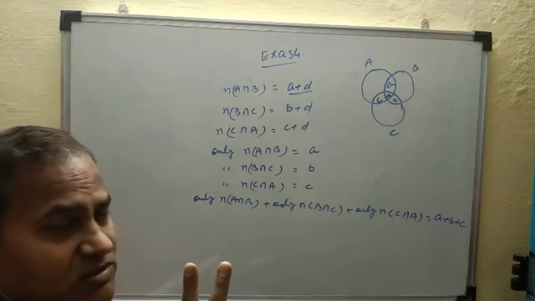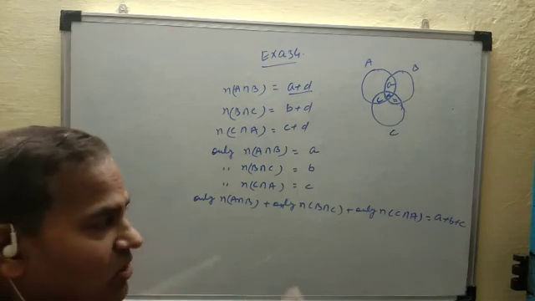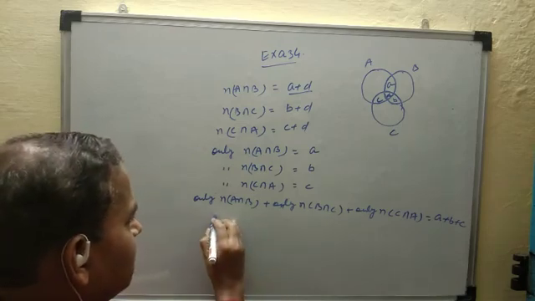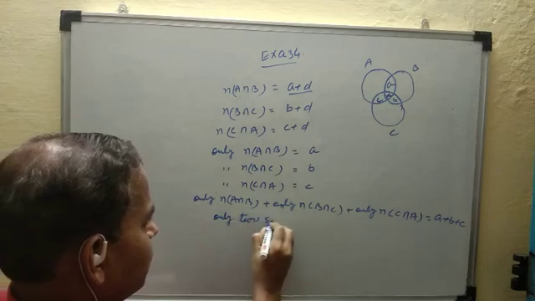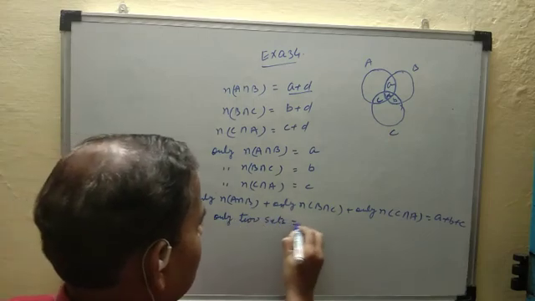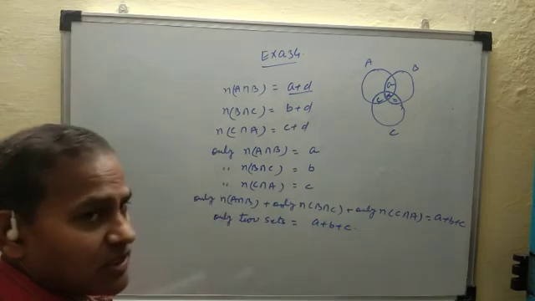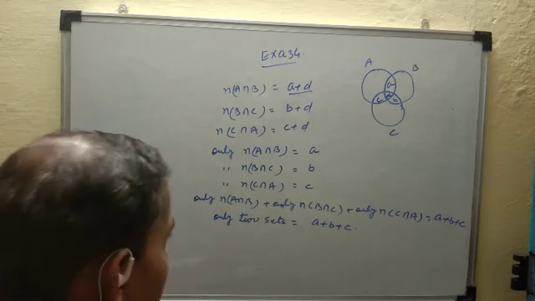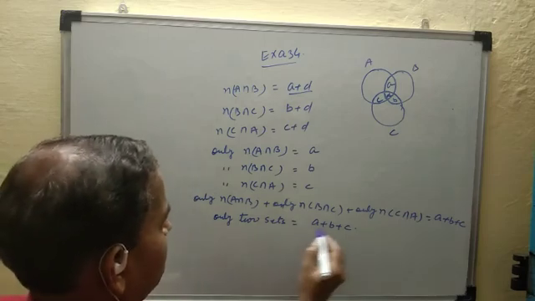Only two sets means either A and B or B and C or C and A. This can also be written as only two sets is equal to A plus B plus C.